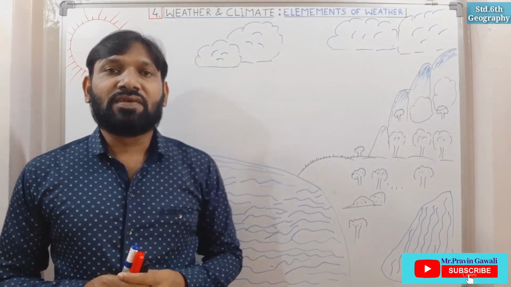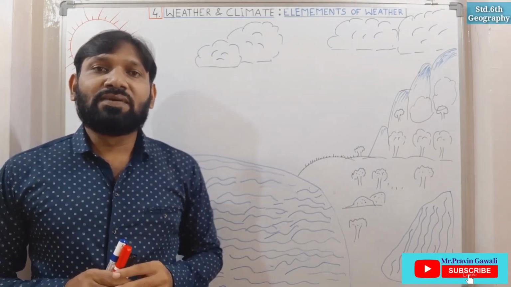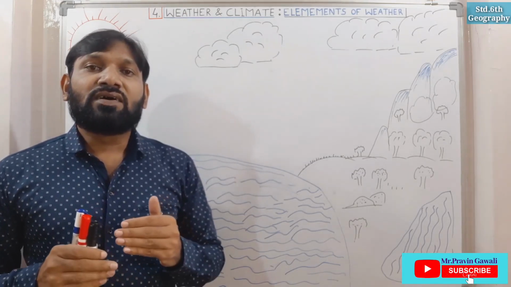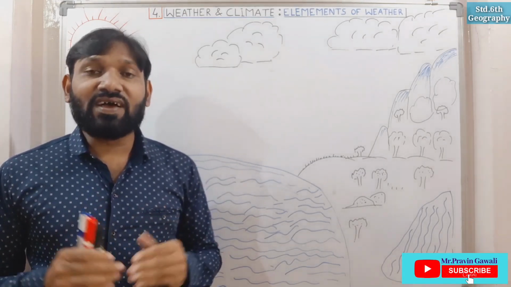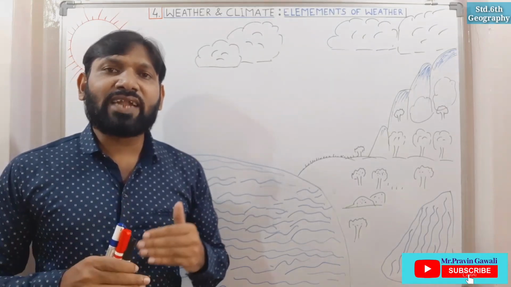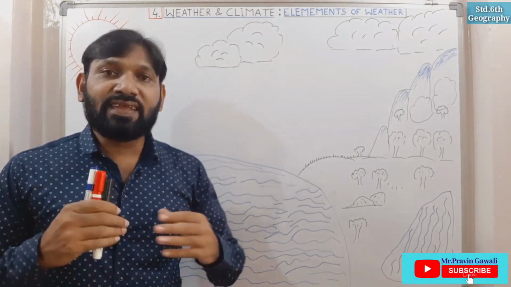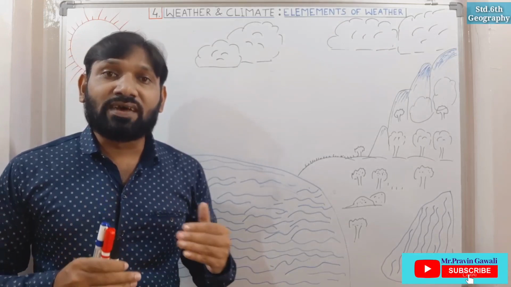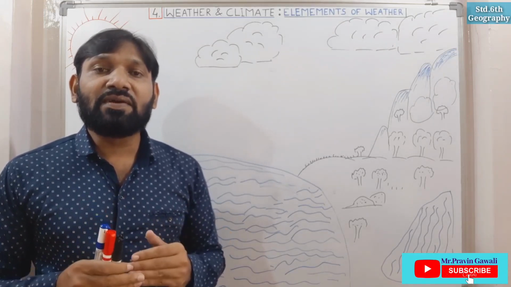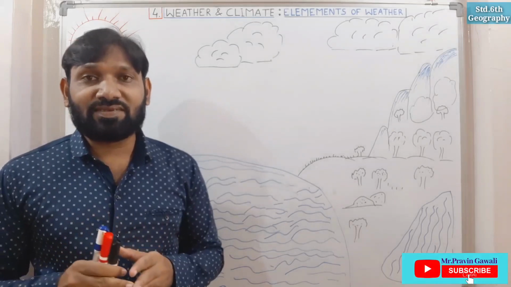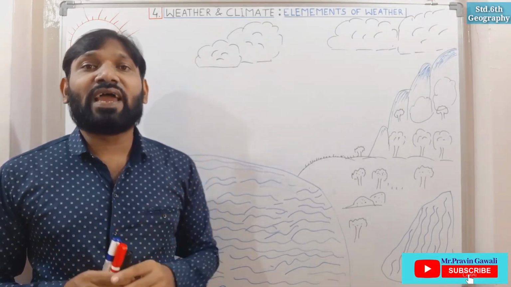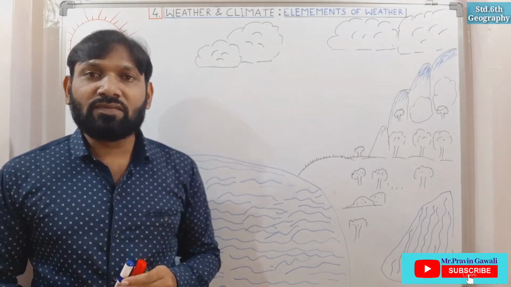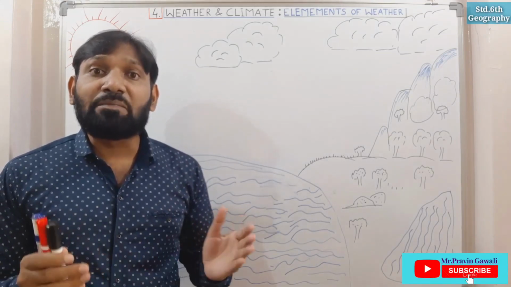Very good. Now see, in the last video we have studied what is meant by weather. Weather is one of the atmospheric conditions of the environment, and these atmospheric conditions go on changing. We see changes in atmospheric condition, or we see changes in weather. These changes in weather we find due to some of the elements, and temperature is one of the elements. Because of temperature we find changes in weather. Then first of all we will learn what is temperature actually.